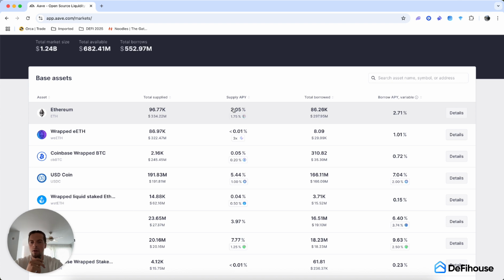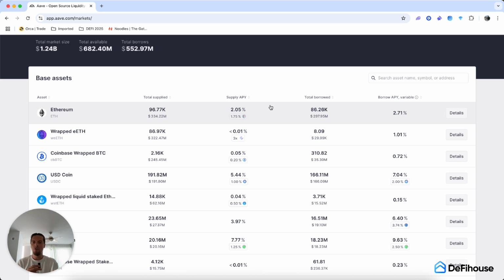In general, getting a good yield by lending your Ethereum is pretty difficult because Ethereum itself is a massive coin, right? There's a massive ecosystem and it does not usually offer high APYs. But as I said before, it's not the point. The point is not to earn from lending your assets unless you have hundreds of millions.